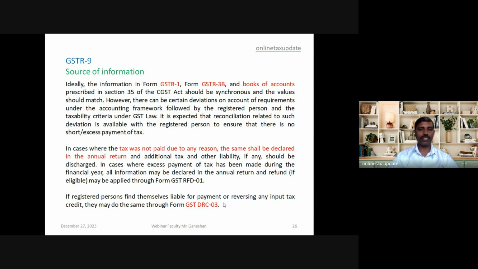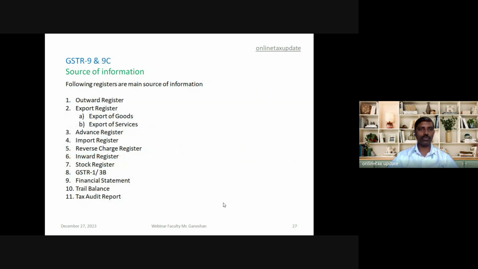And during this annual return, if it is found that excess tax has been paid, then it can be claimed as a refund through Form GST RFD 01. To sum it up, the source of information is as follows. Following are the registers: outward supply, export, advance register, import register, reverse charge, inward register, stock register, GSTR 1 and 3B, financial statement, trial balance, and tax audit report.